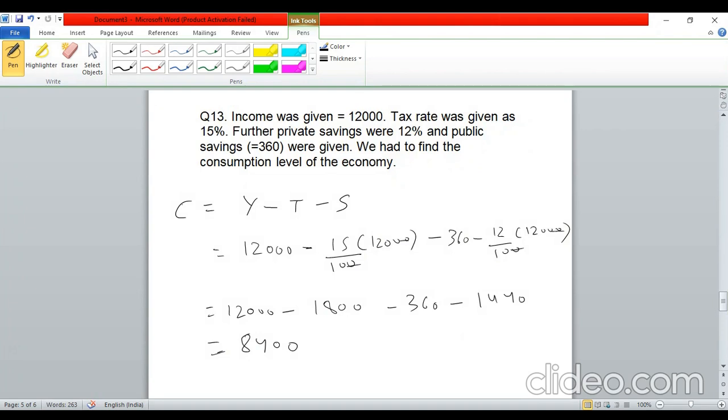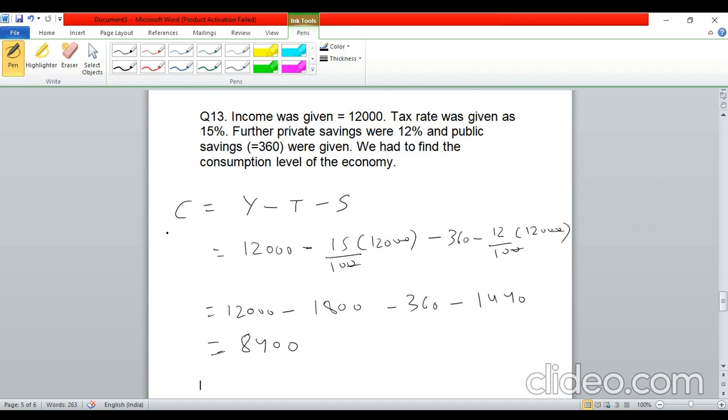Okay, guys. So the next question, question number 13. Now here, this was also a simple question. The income was given as 12,000, and then they had given us the tax rate, which was 15%. Further, they gave us the private savings, which were 12% of the income, and public savings were given as 360. And then we had to find out the consumption level of the economy.